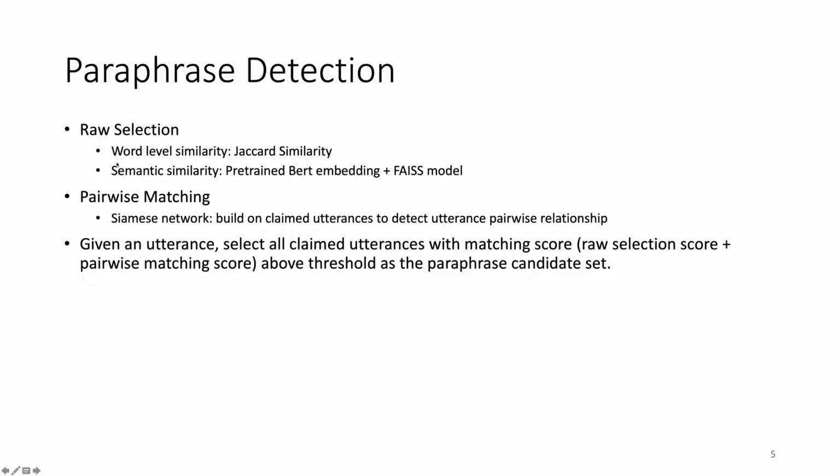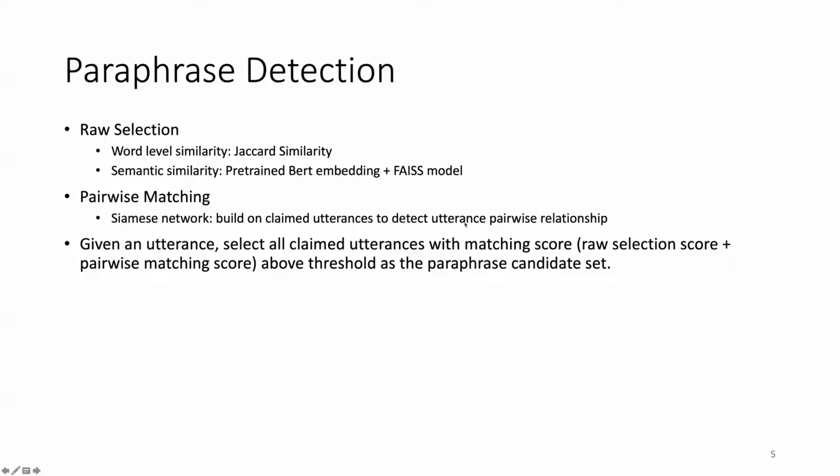The semantic similarity between the unclaimed utterance and the claimed ones uses pre-trained BERT embedding, the sentence level BERT embedding plus the face model. So that calculates their semantic similarity. Another part of the paraphrase detection is the paraphrase matching. We train a Siamese network on claimed utterances to detect the utterance pairwise relationship. That's from the neural network side.